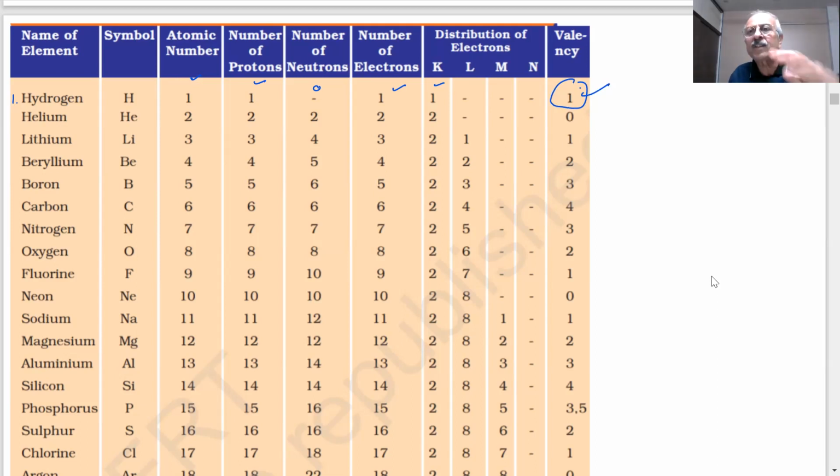After doing all this, you can make a table now once you know the electron distribution. Helium, atomic number? 2. Number of protons? 2. Number 2.